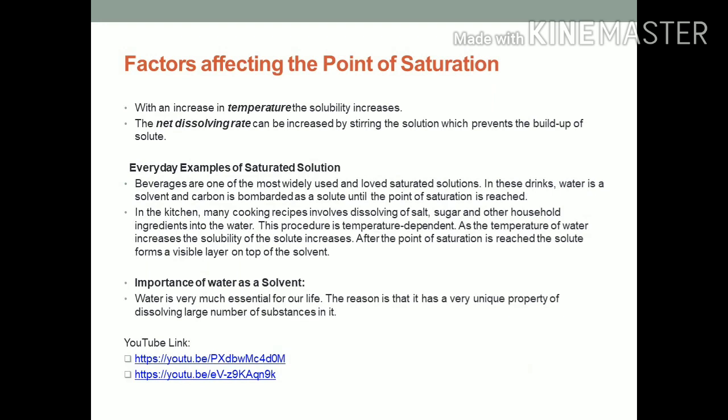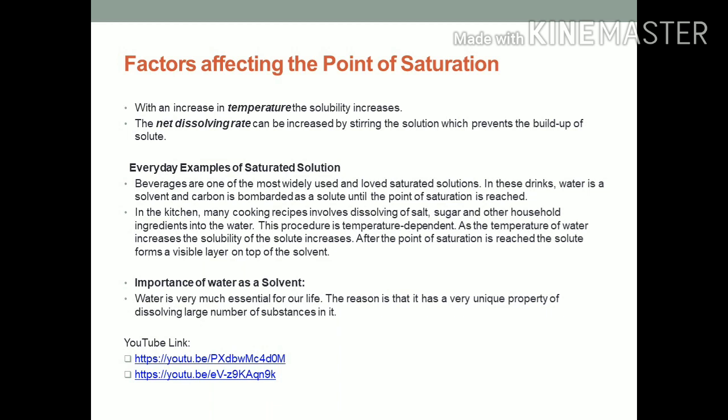Now we will discuss factors affecting the point of saturation. First point is, with an increase in temperature, the solubility increases. For example, the solubility of sugar and salt in water increases with an increase in temperature. Second point is, the net dissolving rate can be increased by stirring the solution, which prevents the buildup of solute.